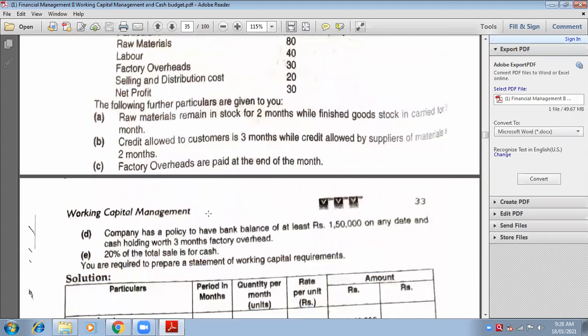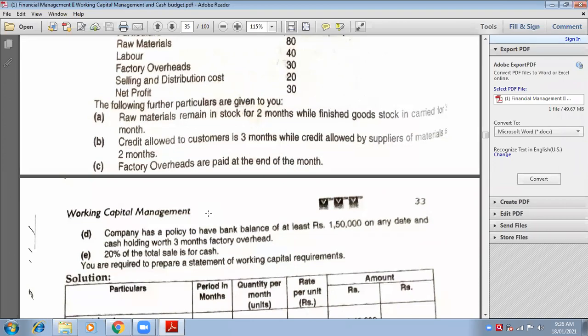Credit allowed to the customers is 3 months. Tell me, customers. And read the last point. 20% of the total sales is for cash. So we are doing for the customers, that means debtors, and for the debtors, selling price is taken.